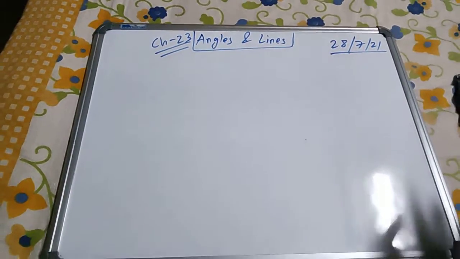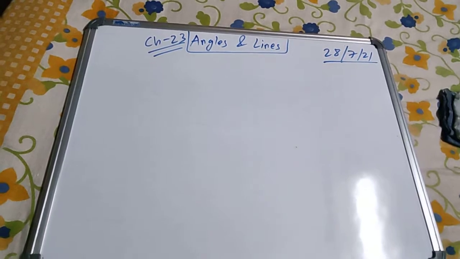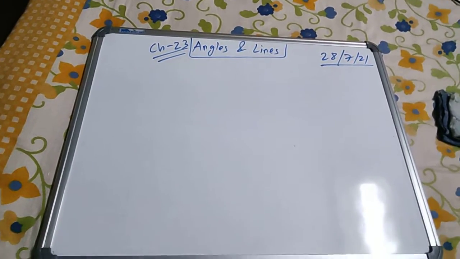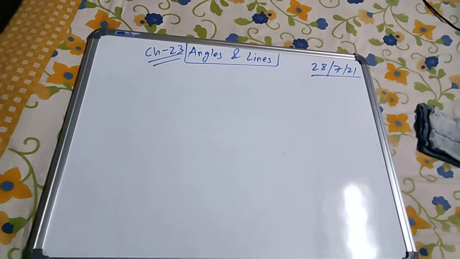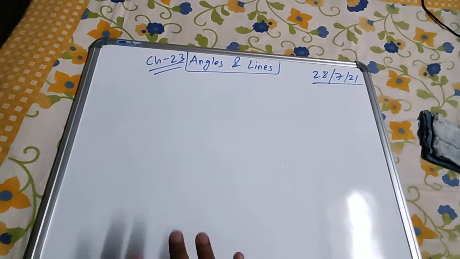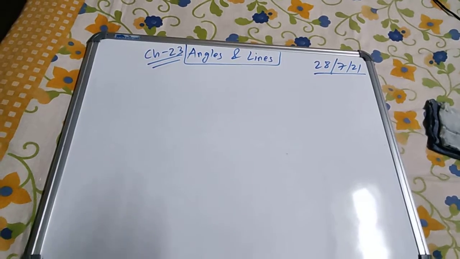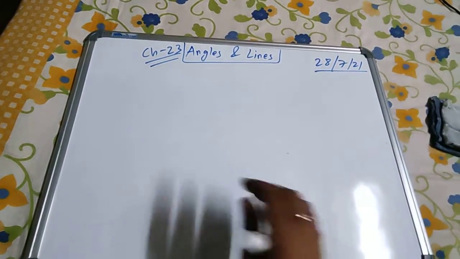Okay students, so today we'll be starting with the chapter Lines and Angles. It is basically a chapter of geometry, chapter number 23. Inside these lines and angles we will be learning about some detailed topics, about lines and points. First of all we will come to some special definitions, special terms that you need to know for this chapter.